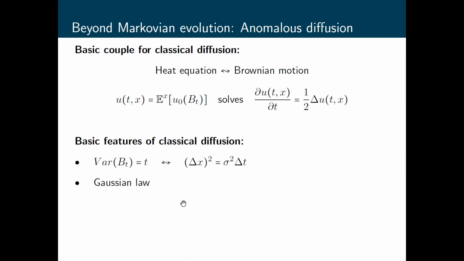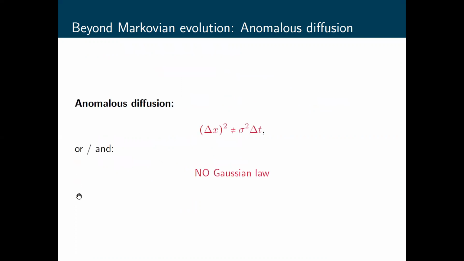Nowadays, there is a lot of evidence that not only classical, but also anomalous diffusion may occur. What does anomalous diffusion mean? It is a diffusion in which at least one of these two features is not present. For example, the mean square displacement of a diffusing particle is not proportional to the time increment, so the diffusion can be faster or slower than the classical one, and/or the underlying processes are not Gaussian anymore.